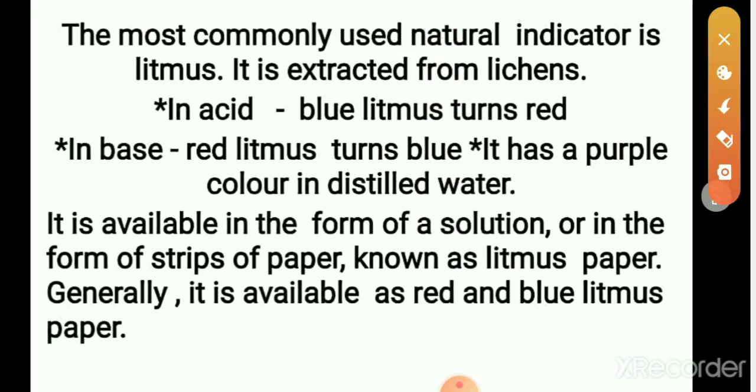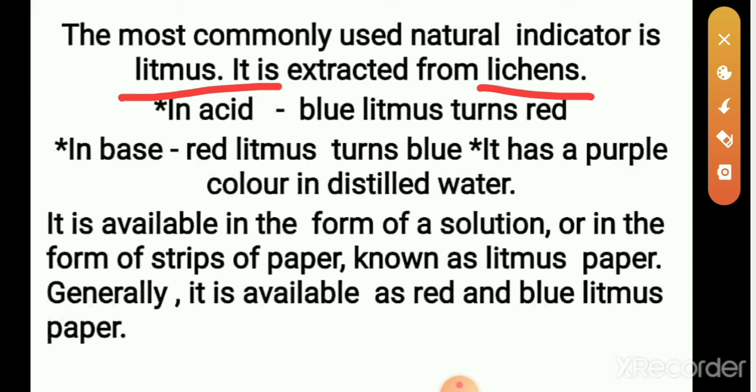The most commonly used natural indicator is litmus. It is extracted from lichens. Litmus is a natural indicator which is extracted from lichens.